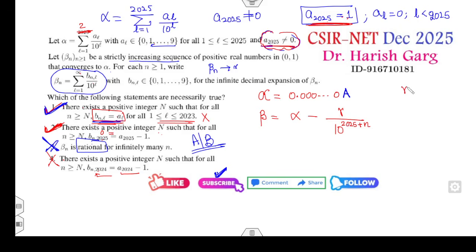Now gamma can be anything, A can be any number from 1 to 9.